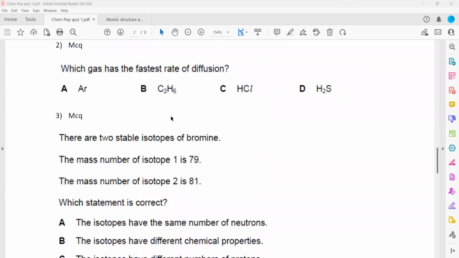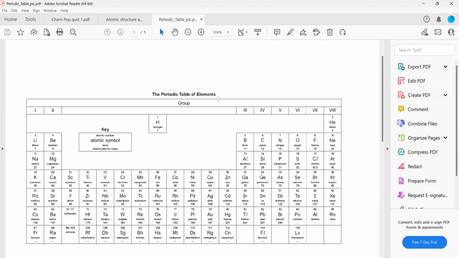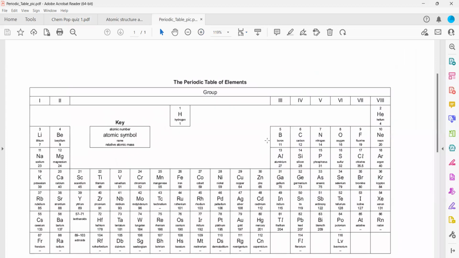Which gas has the fastest rate of diffusion? So how to work out the rate of diffusion? You have to check the periodic table. The lighter gases diffuse faster as compared to heavy gases. So what you have to do, you have to use a periodic table, and using it, you have to work out which one diffuses faster. The one which is lighter.